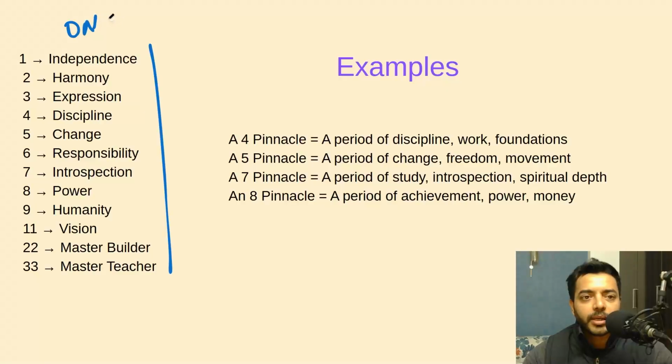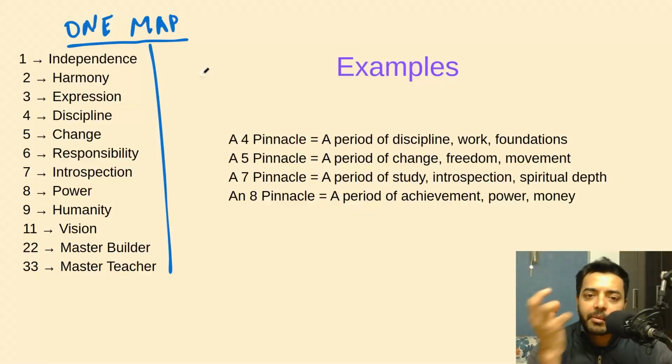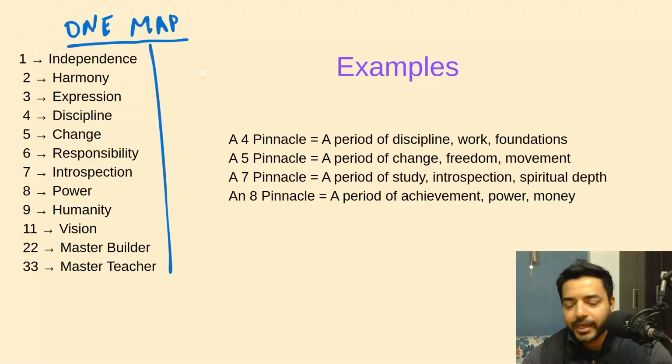I call this the one map. This is the only thing that you need to learn in numerology. Everything else, remember the card, and remember this is what is required to create a certain number, and you will be pretty much fine. You do not need to do any mathematical calculations because I'm already giving you a link where you just enter the numbers and you will get the results for any name plus birth date. So that's going to be good, right?